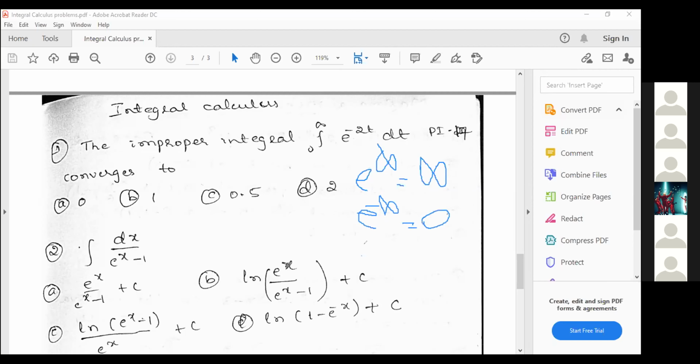And e power 0 is 1. If you remember that e power infinity equals infinity, then e power minus infinity can be written as 1 by e power infinity. Since e power infinity is infinity, it becomes 0.